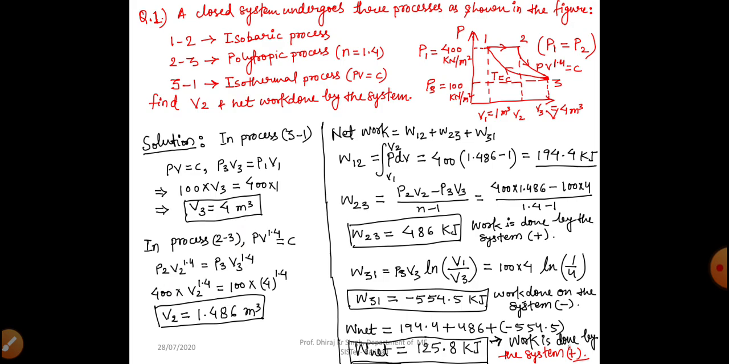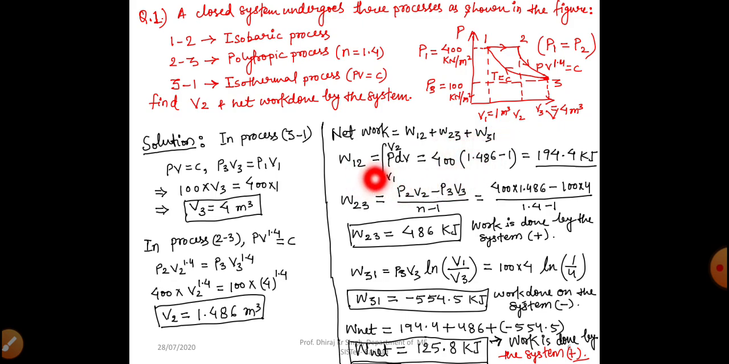Now we have all the values: point 1, point 2, point 3, right? So from here now we will find out our net work done. For finding out our net work done, we have to find out the work in all the processes, in isobaric process, in polytropic process, and in isothermal process. So net work is equal to addition of all these three processes: W12 plus W23 plus W31.